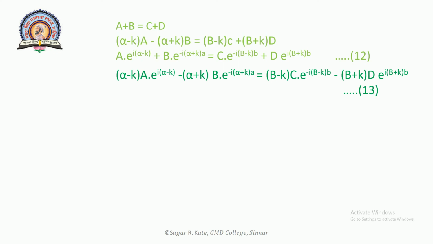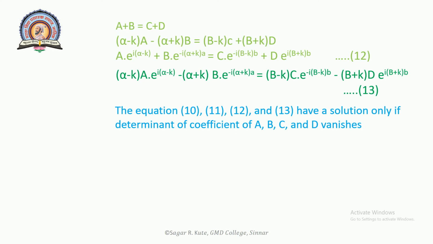The coefficients A, B, C and D can be determined and the wave function can be calculated. Equations 10, 11, 12 and 13 have a solution only if the determinant of the coefficients A, B, C and D vanishes.